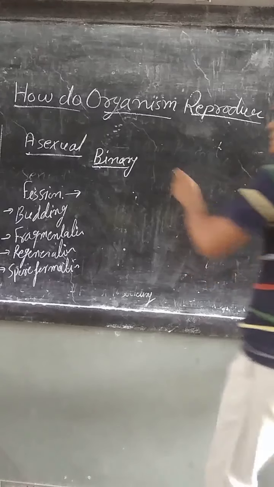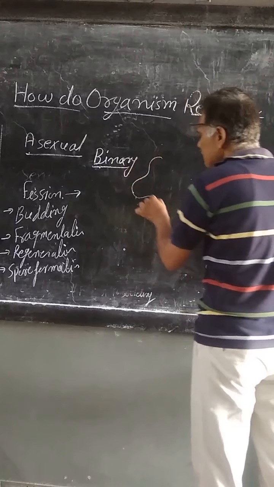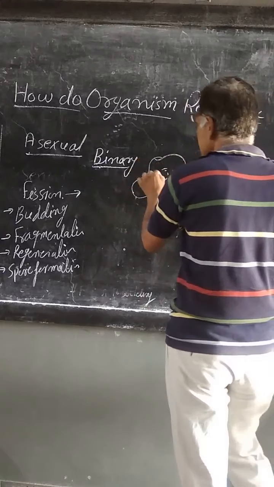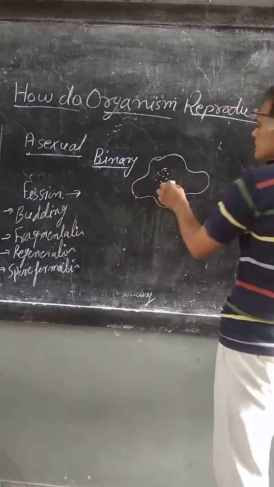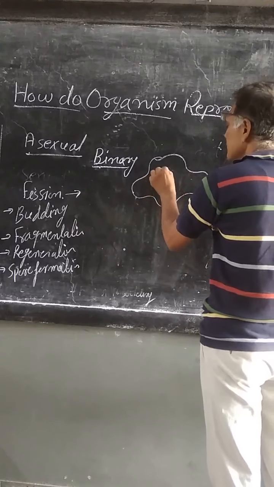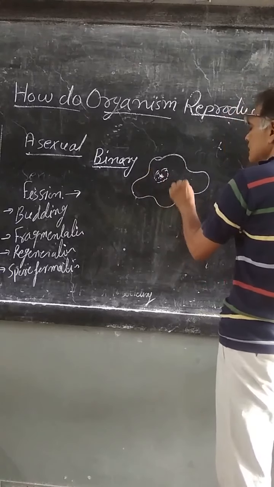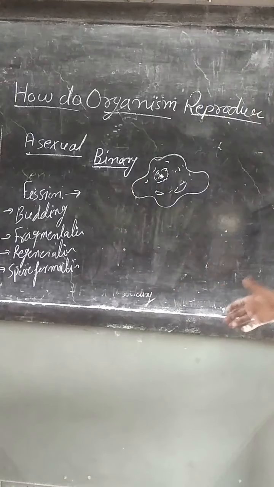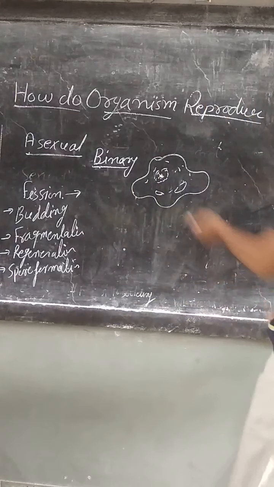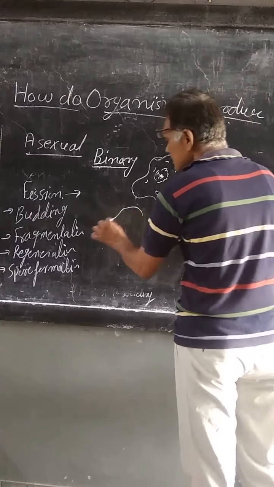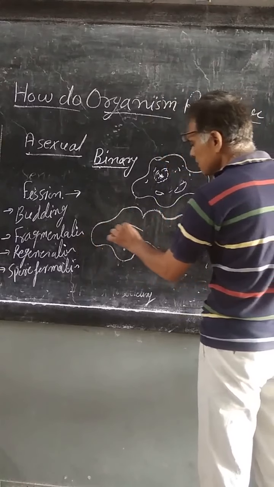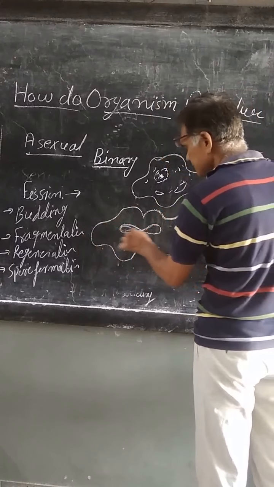If we see the amoeba, it is a single-celled, unicellular organism. It has a nucleus, and other cell organelles are also present. Fission normally occurs in favorable conditions. During favorable conditions, the parental cell of the amoeba constricts from the center, and its nucleus elongates.